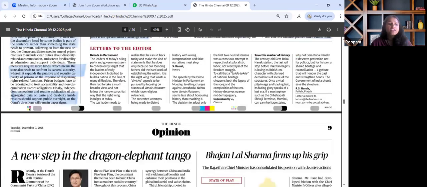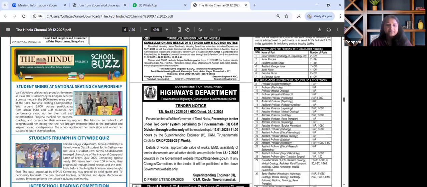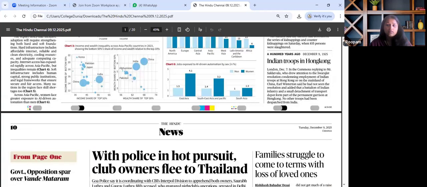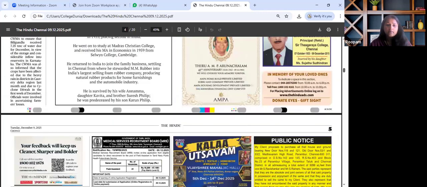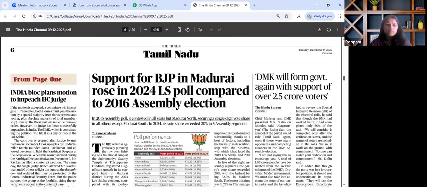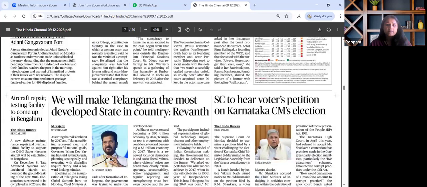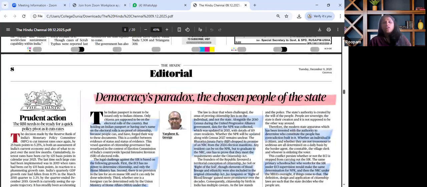The next very important article, which is in the news today and is on the editorials page of today's edition, majorly talks about democracy's paradox, the chosen people of the state. This is relevant for GS paper 2, wherein citizenship, GS paper 2, role of ECI, and GS paper 1, wherein post-independence consolidation can be understood.